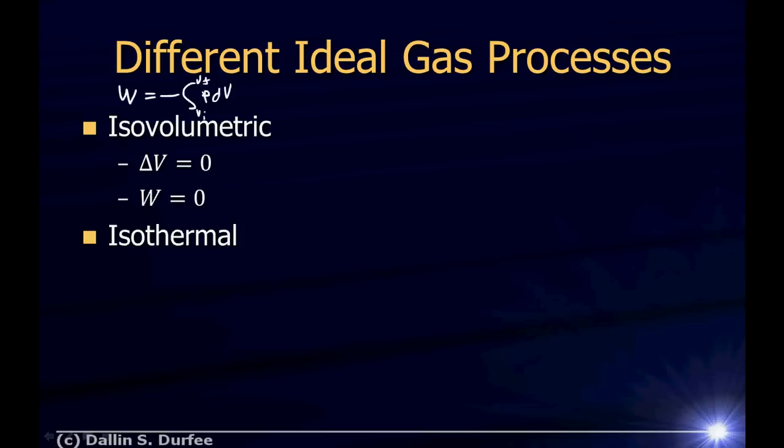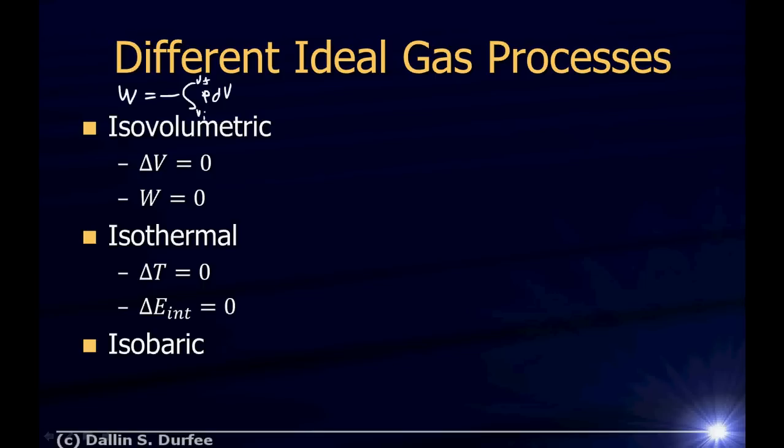For an isothermal process, that means the temperature doesn't change. Well, recall that when we derived the ideal gas law, we found that the internal energy of a gas only depended on the temperature. So if I ask you, what's the change in the internal thermal energy of an ideal gas for an isothermal process, you know immediately it's zero, because it only depends on the temperature, and the temperature's not changing.